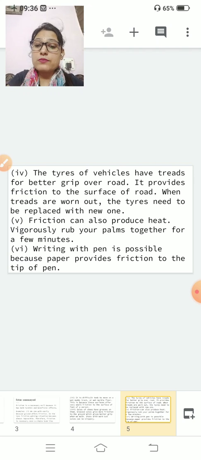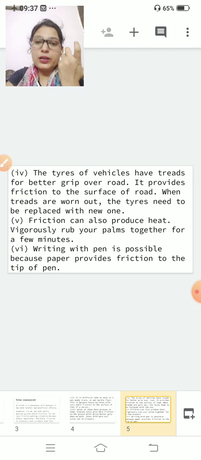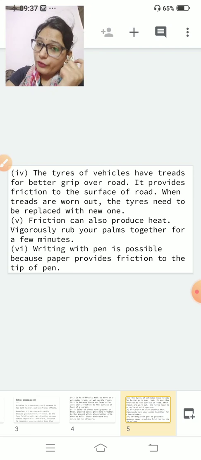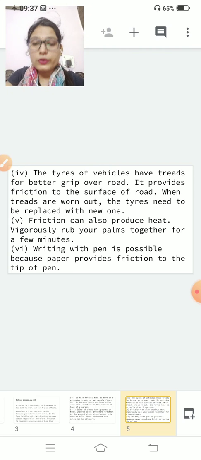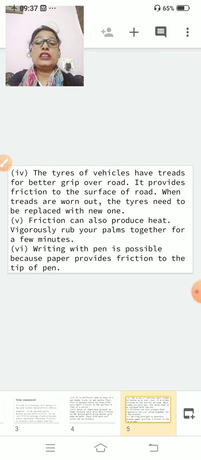Now, friction can also produce heat. Vigorously rub your palms together for a few minutes. When your hands become cold, what will you do? You will rub them. When you rub them, what will happen? Friction will produce heat, and due to that friction, your hands will become warm. Clear? Writing with this pen is possible because of friction.